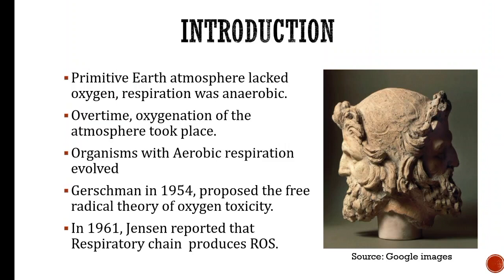In 1954, Gershman proposed that in the cells of the animals that respire aerobically, a partially reduced form of oxygen is produced, which is very toxic. And in 1961, Jensen reported that the respiratory chain produces reactive oxygen species. So similar to this picture over here, which is of Roman god Janus, oxygen also has two sides, its life-giving side and its potentially life-threatening side. So many refer to oxygen as the Janus gas.